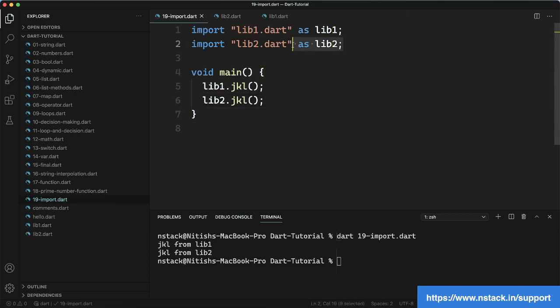Now if I want to remove this one and not use an alias for it, it will also work, because the method defined in lib1 is being referred to by lib1.jkl, and it is not conflicting with this one, because it is differentiated by this alias. I hope you got this point, and this is something important which might be used a lot. People get confused about how to use two files that have the same name, same class, or same function, and how we can use both files in our program.